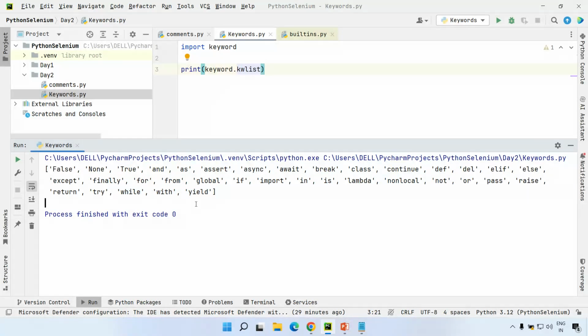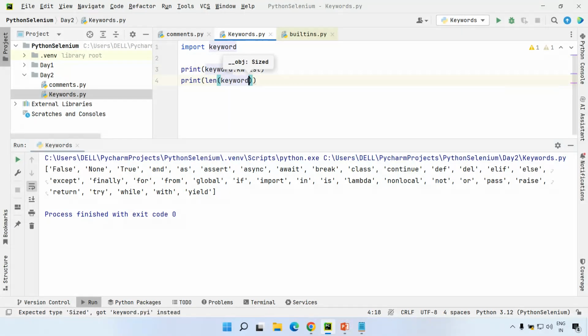If it is a list, to get the count of items, how many items are present inside this list, we'll use the length function, right? So print of length of keyword dot kwlist, to get the count of keywords or reserved words available inside keyword dot kwlist. This length also will return you the count. To see that count, you will use this print statement. If anything is returning something, to see what it is returning, you will use print.